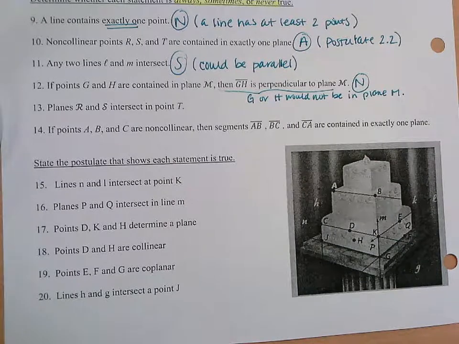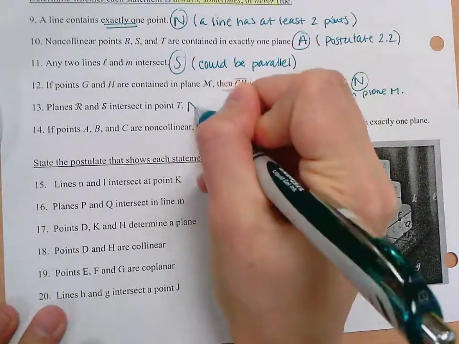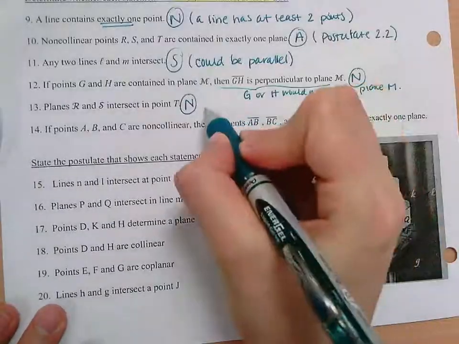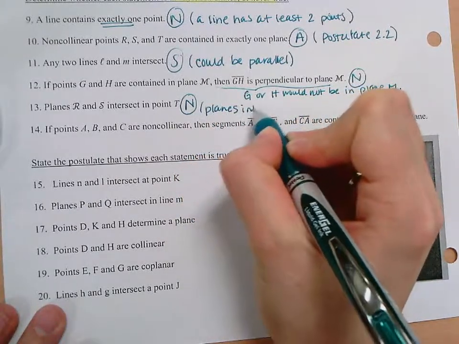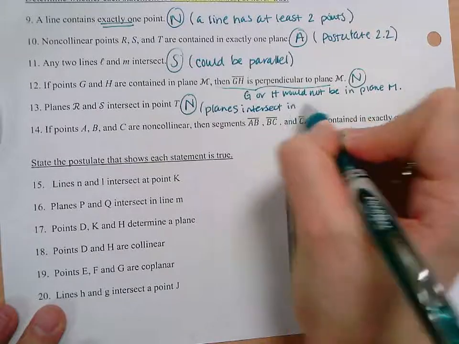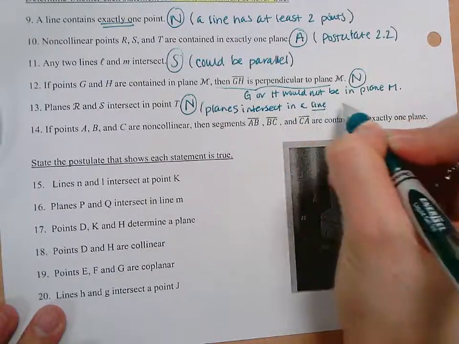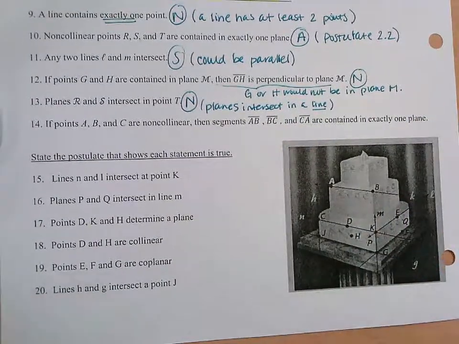Okay, two others. So 13, planes R and S intersect in point T. Okay? Never. Why? So that is correct. It is never true. Planes intersect in a line. In a line, not a point.